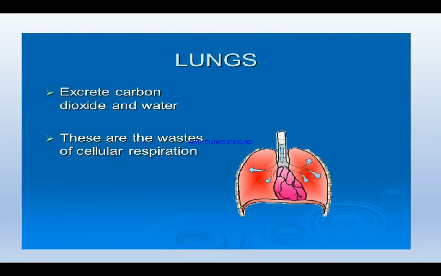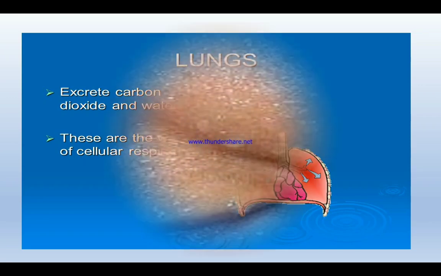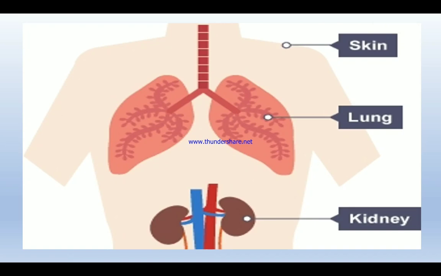Not only that, lungs. Lungs are very helpful in eliminating carbon dioxide and water, that is, water in the form of water vapor. So, water vapor and carbon dioxide are eliminated through exhaling. So, lungs are in the process of excreting the carbon dioxide from our body. So, altogether, skin, lungs and kidney. These three come under the excretory system.